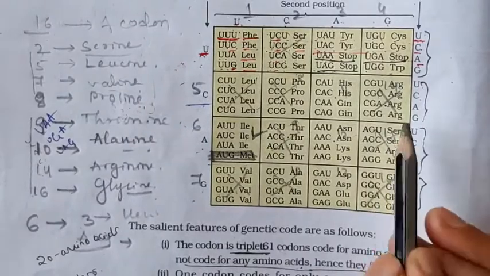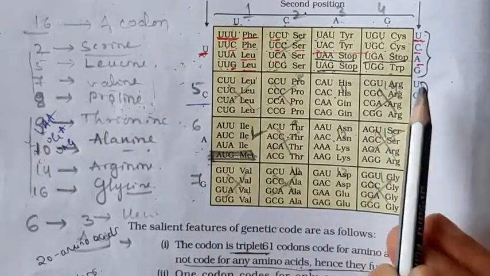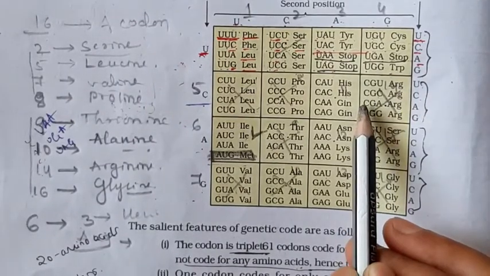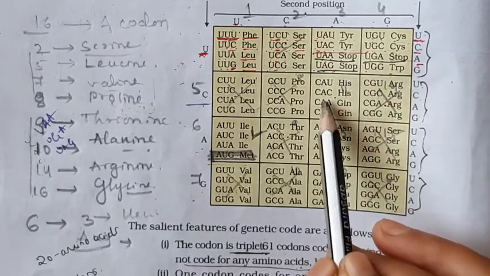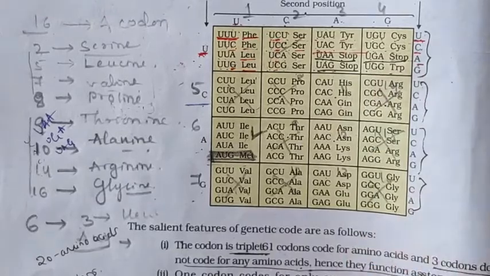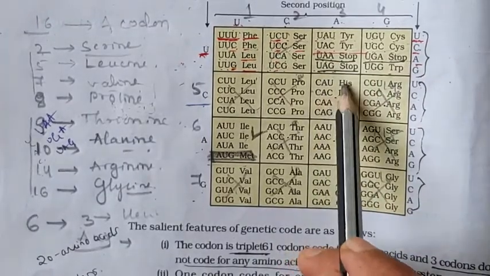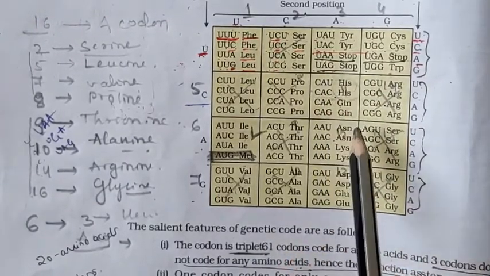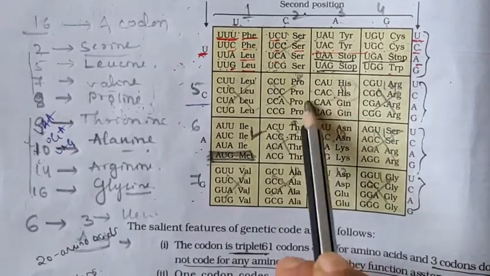Then we have to focus on the boxes which code for 2 types of amino acids. See here, box number 11: there are 2 amino acids, CAU and CAC code for histidine, and the other 2 code for a different amino acid.